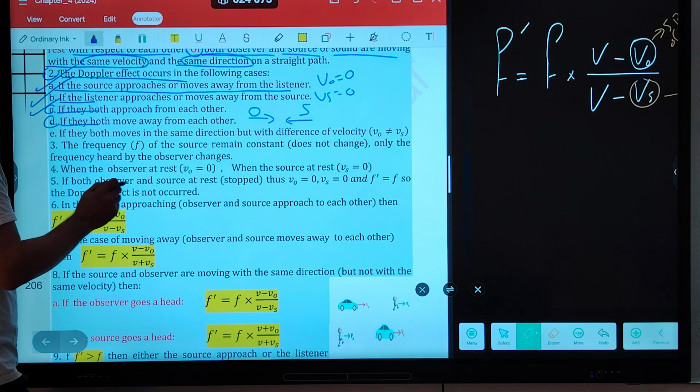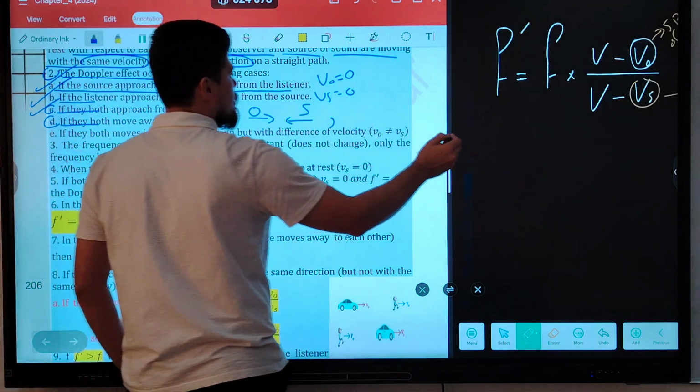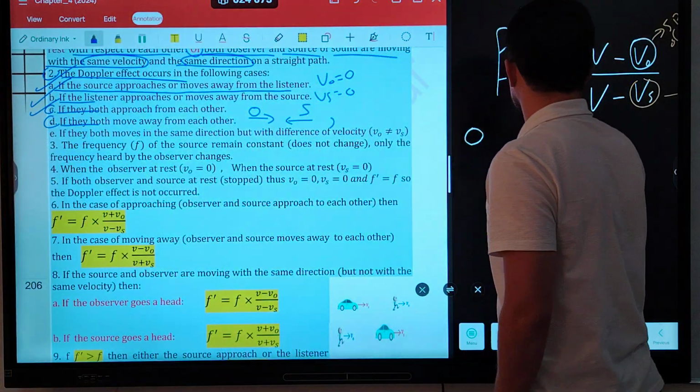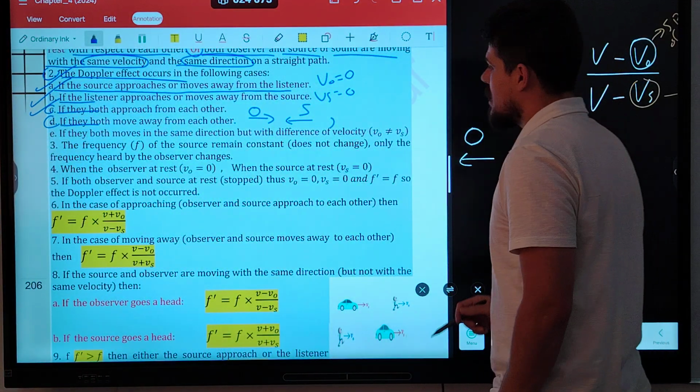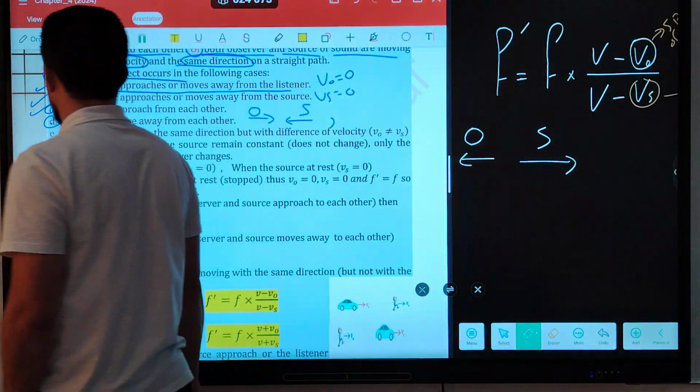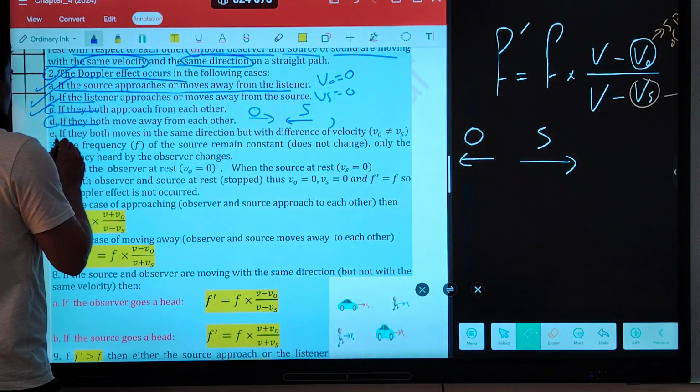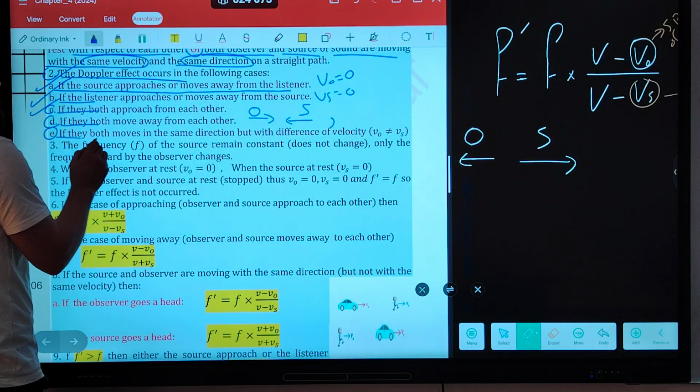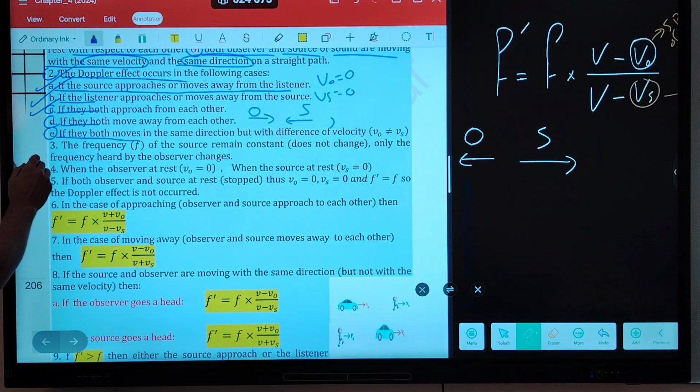D: if they both move away. What do you mean by move away? It means that the observer and source move away from each other, and the heard frequency by the observer gets lower. The last one: if they both move in the same direction. Look at the last one. It is very important. Pay close attention, guys.